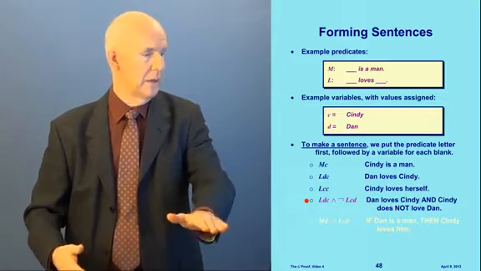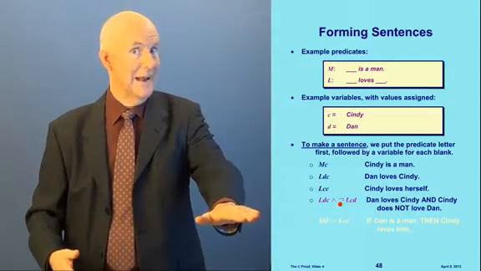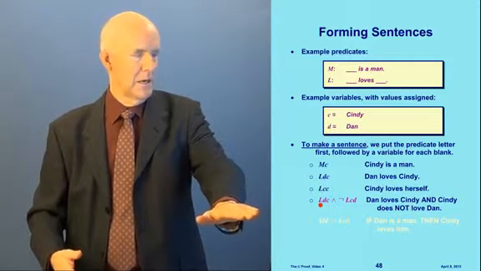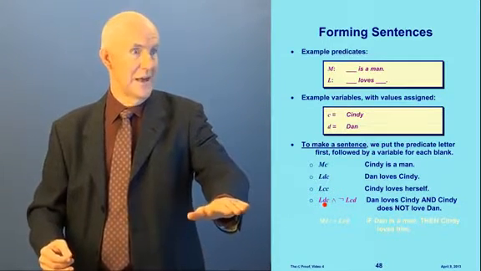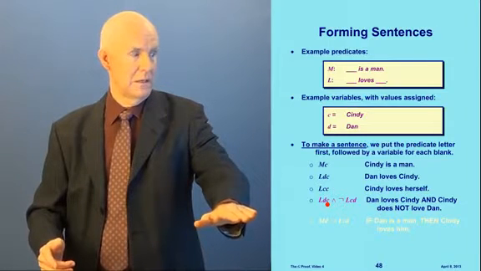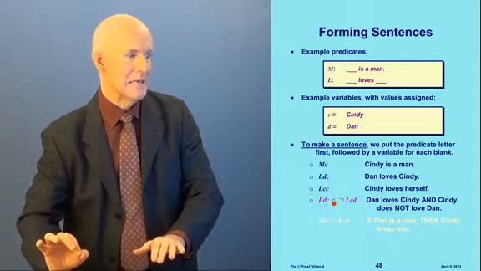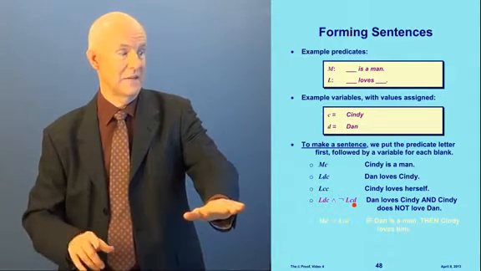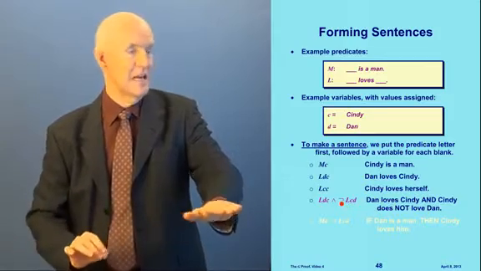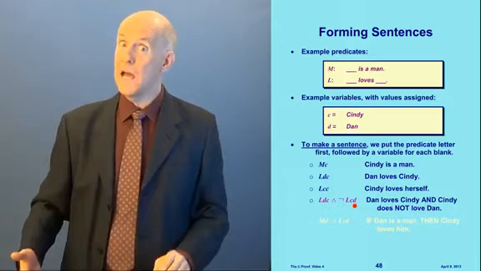All right, now let's get a little more complicated. We're using some sentential logic here, because we have an and and a not. What does this mean? Okay, the capital L, small d, small c, that means Dan loves Cindy, right? And the other one, L c d, would say Cindy loves Dan. So this says Dan loves Cindy and Cindy does not love Dan.